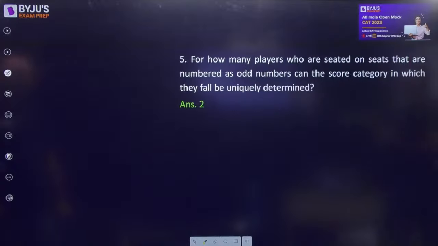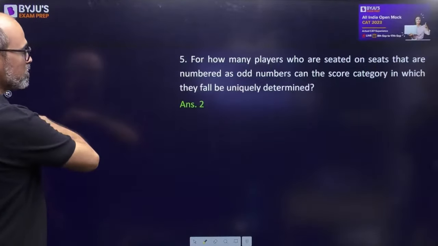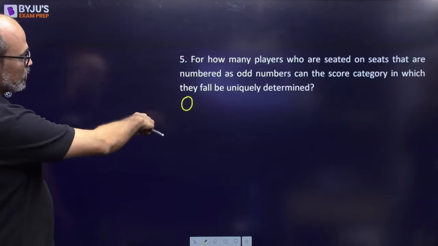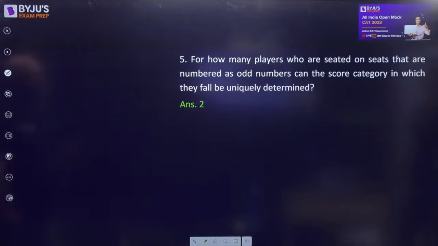Okay, so wrong answer for this. Let's go back and look once. On the previous answer I am getting 2. Wait a minute. Numbered as odd numbers, can the score category in which they fall be uniquely determined? We haven't made a mistake anywhere.